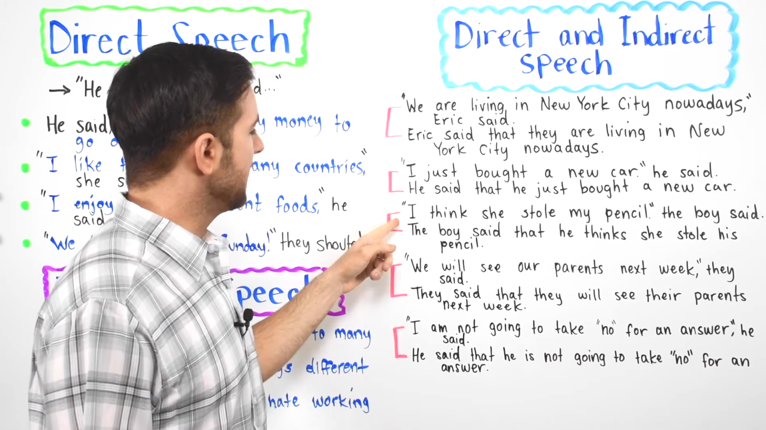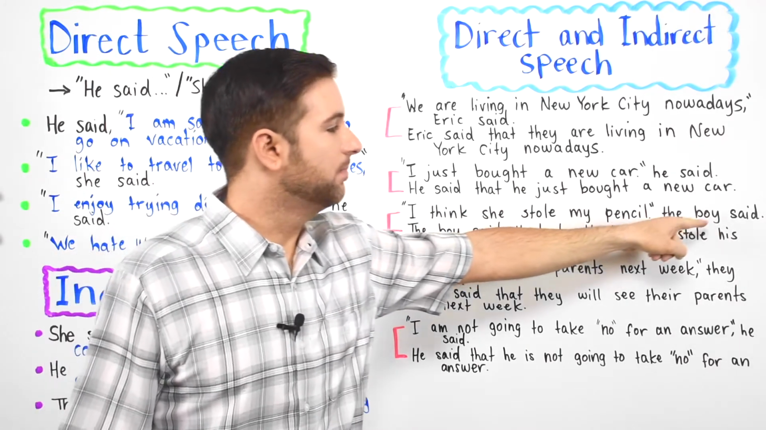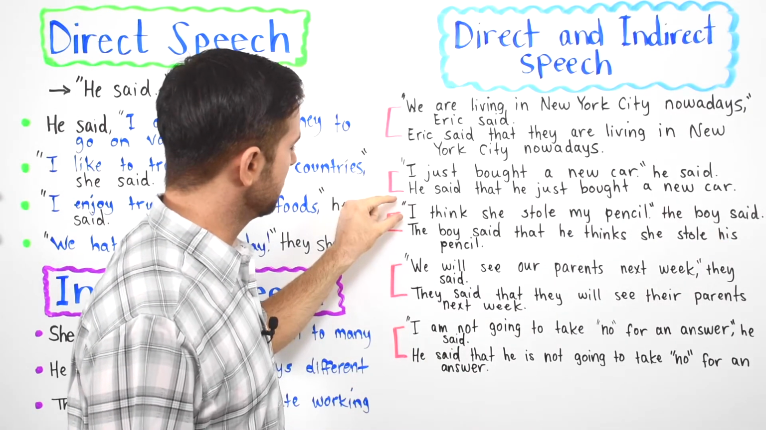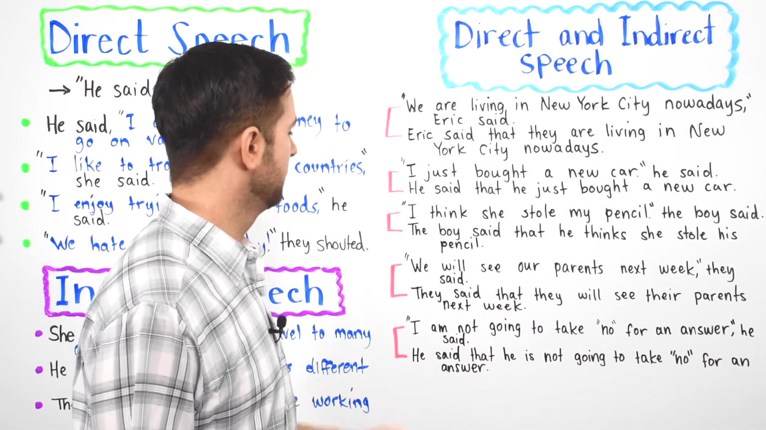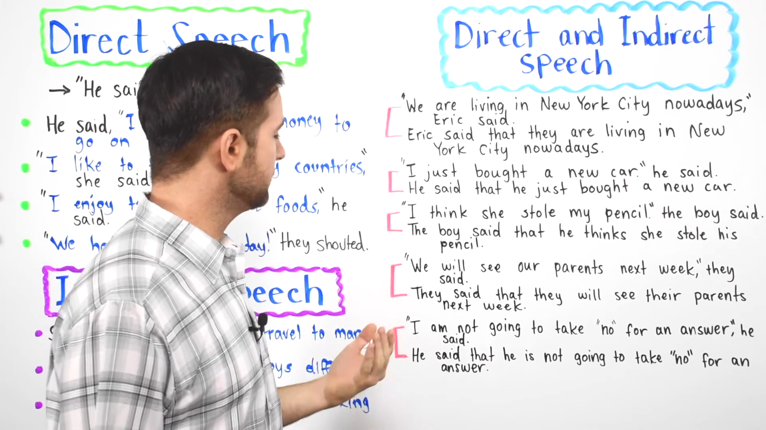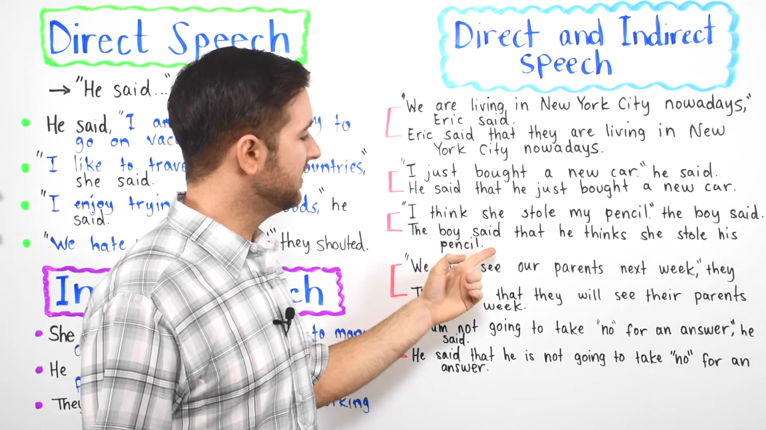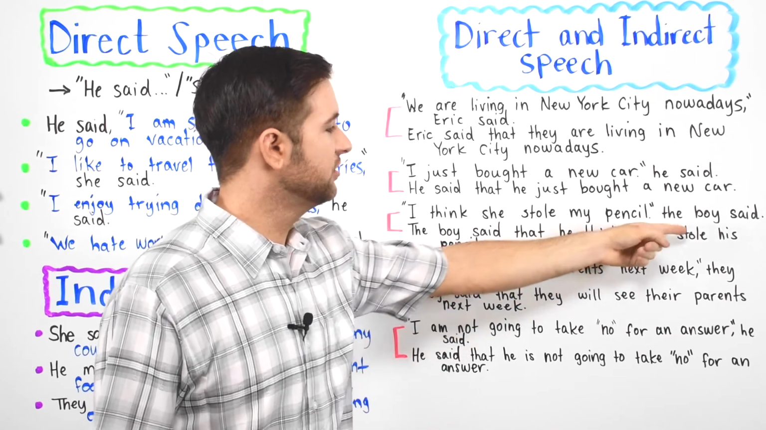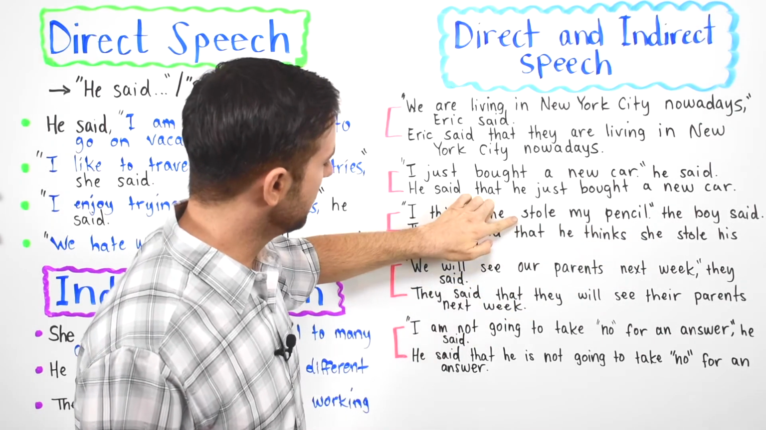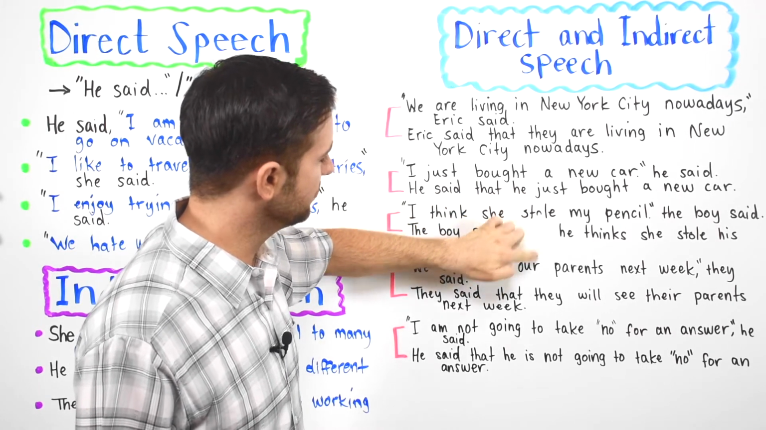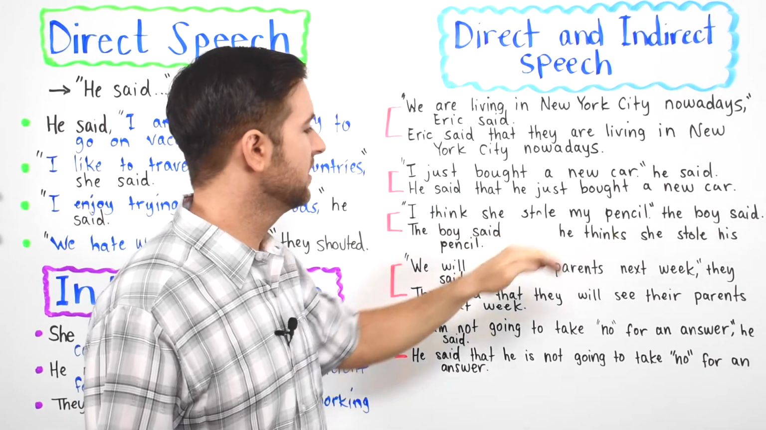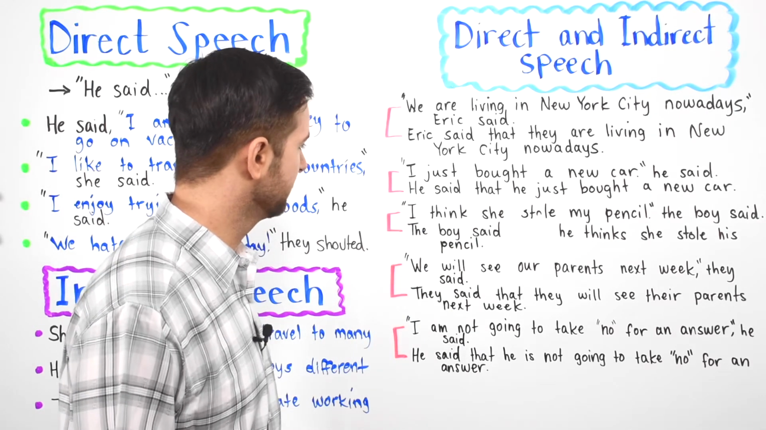Okay? I think she stole my pencil, the boy said. Okay, so this is his exact quote. I think she stole my pencil. But when we want to use reported speech, we say, the boy said that he thinks she stole his pencil. And remember, if we don't want to include that while we're speaking in informal conversations, we can erase it. The boy said he thinks she stole his pencil.